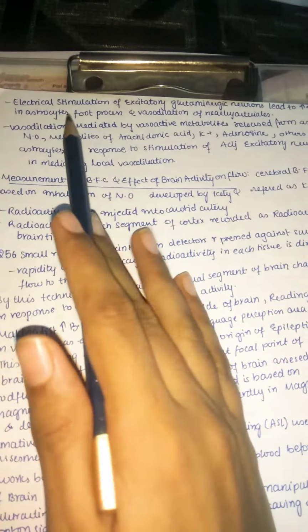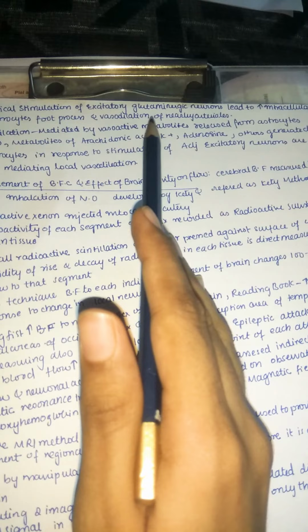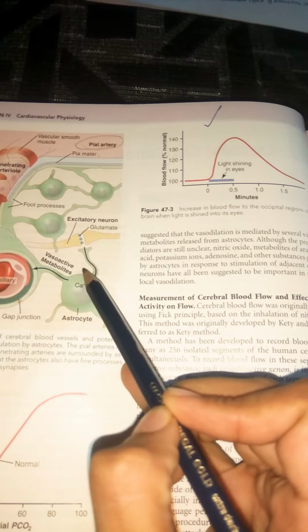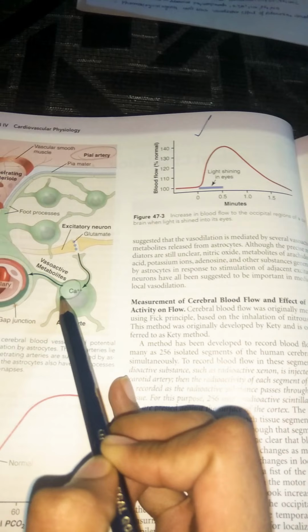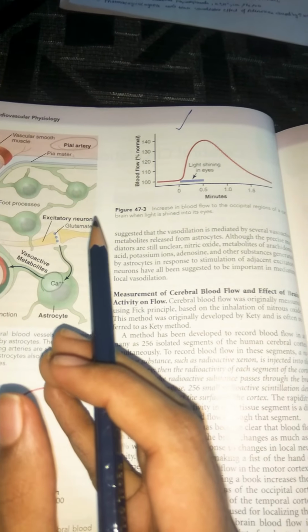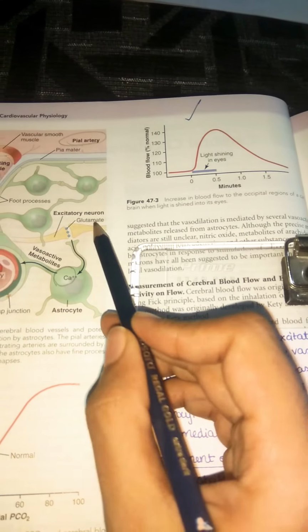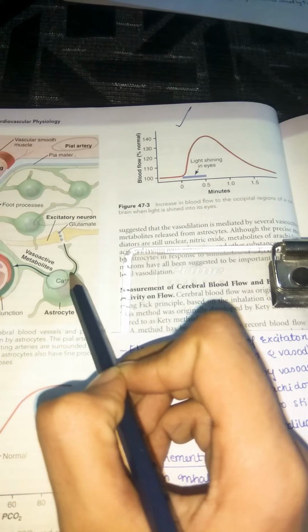And here you can see the electrical stimulation of excitatory glutaminergic neurons mainly leads to increase in intracellular calcium concentration in astrocytes. So here you can see that picture. So increase in calcium because of increased stimulation of glutaminergic neurons. If glutaminergic neurons are excited more, because of this, there is increase in calcium inside the astrocytes.